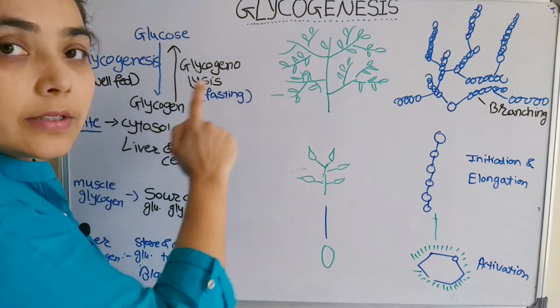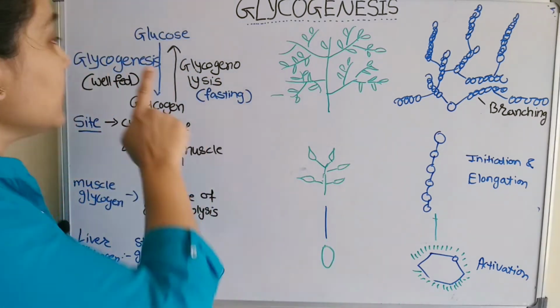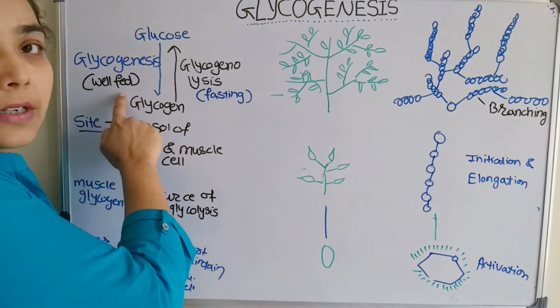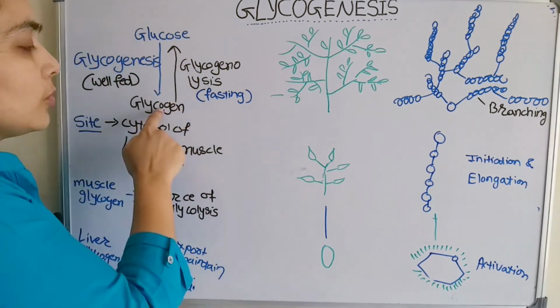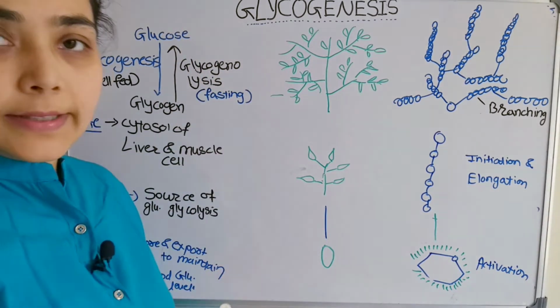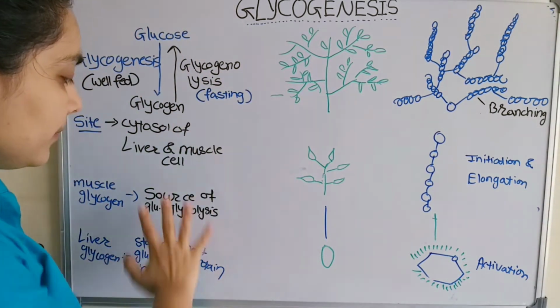So glycogenolysis takes place during the fasting stage, and glycogenesis means synthesis will take place in the well-fed state. The conversion of glucose to glycogen is glycogenesis, and the breakdown is glycogenolysis. Clear up to this?